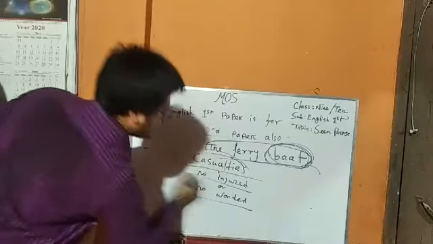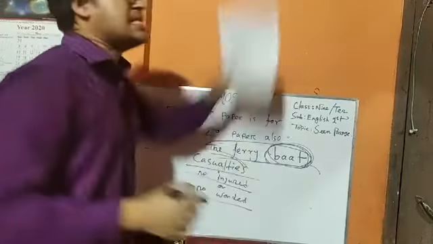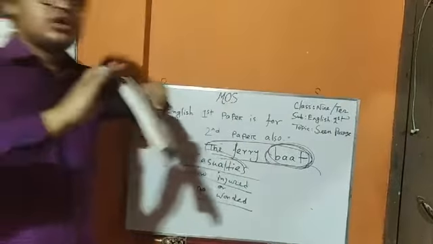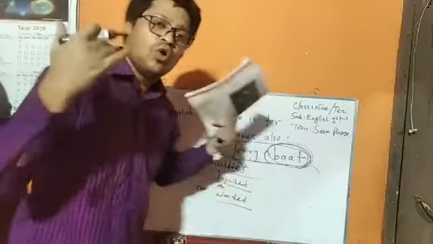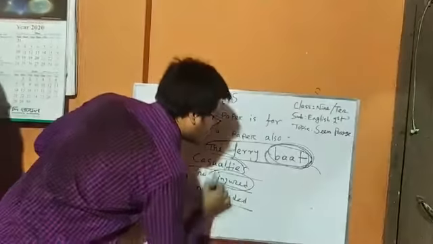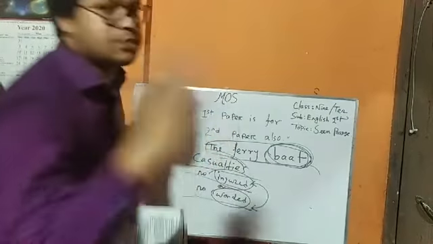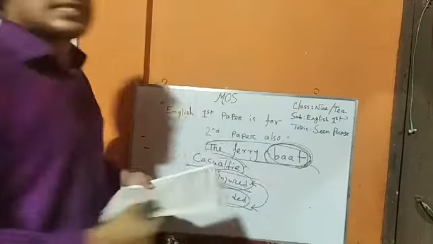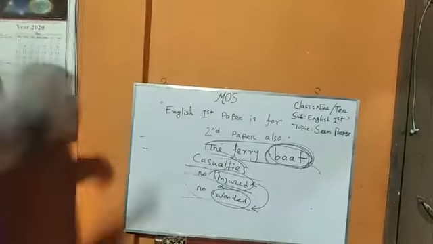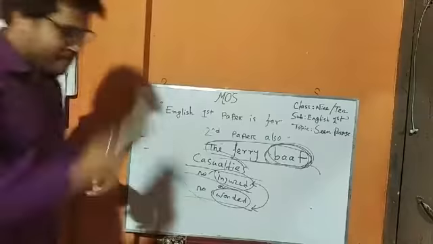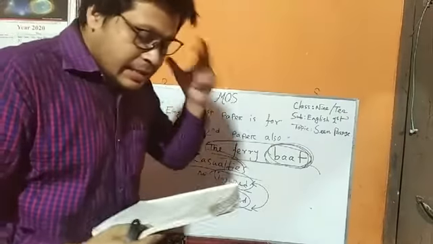No injured or no wounded. That means there was no one who became injured or who became wounded. You already know the difference between injured and wounded because I explained it in my previous class. Okay, my dear student, now we are going to another one, that is the girl.